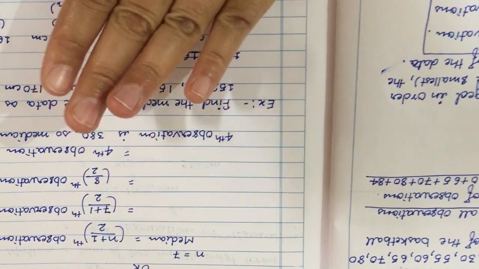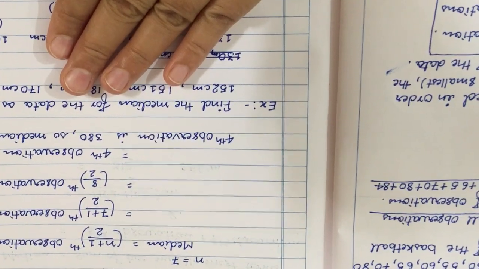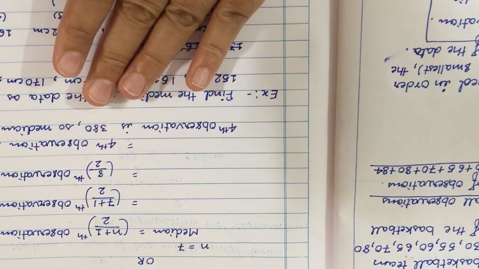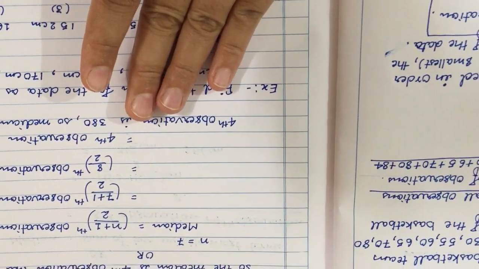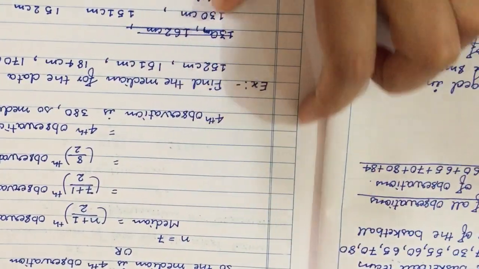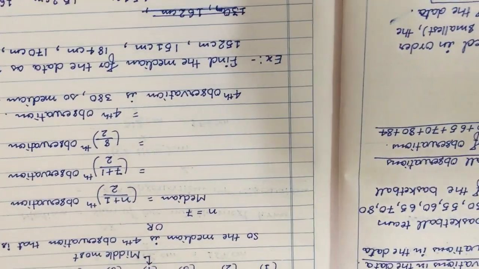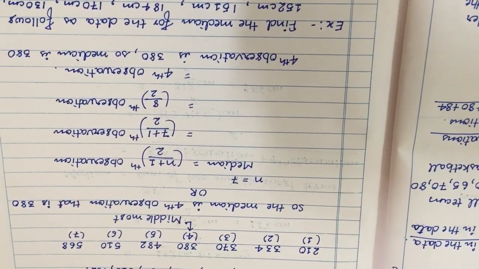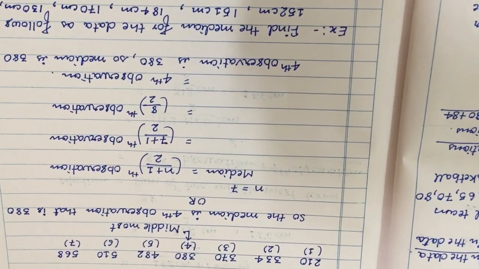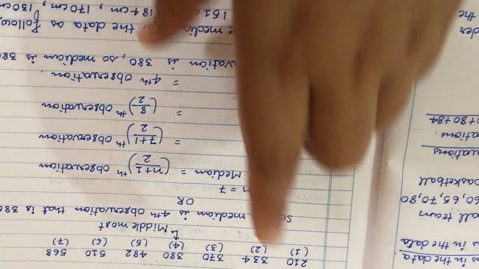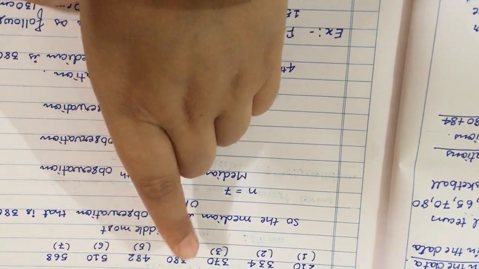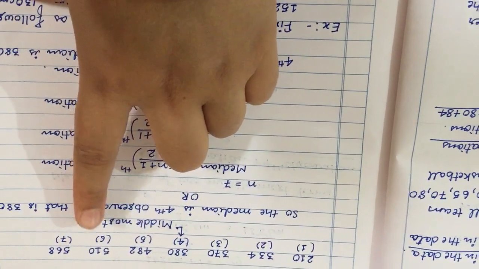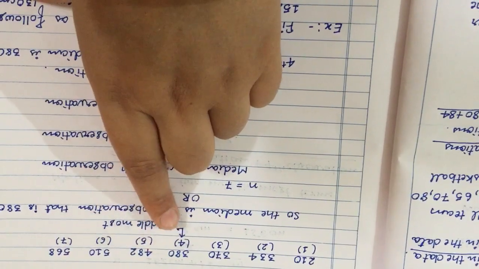Okay. So in the case of an odd number of observations, you have to count your observations and then check whether it is an odd number of observations or an even number of observations. आपको अपनी observations को arrange करना है ascending और descending order में. उसके बाद आप चेक करोगे कि जो आपकी ऑब्जर्वेशंस हैं वो इवन नंबर है या ओड नंबर है. इट मींस नंबर ऑफ ऑब्जर्वेशन आपको काउंट करना है कितनी ऑब्जर्वेशन है.